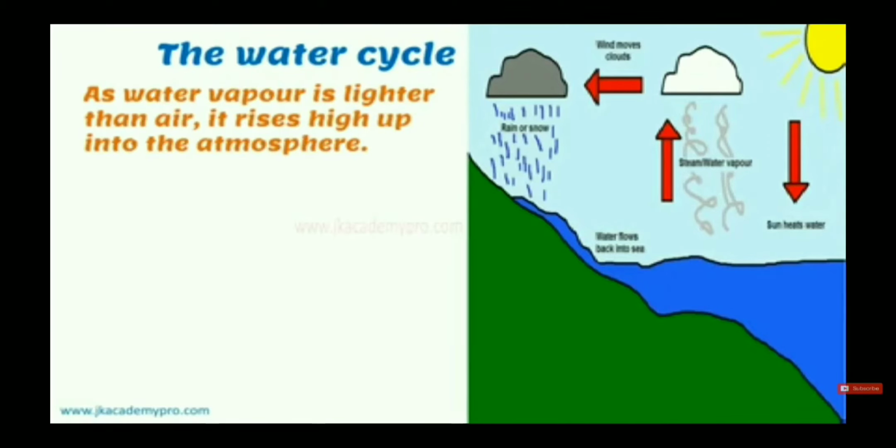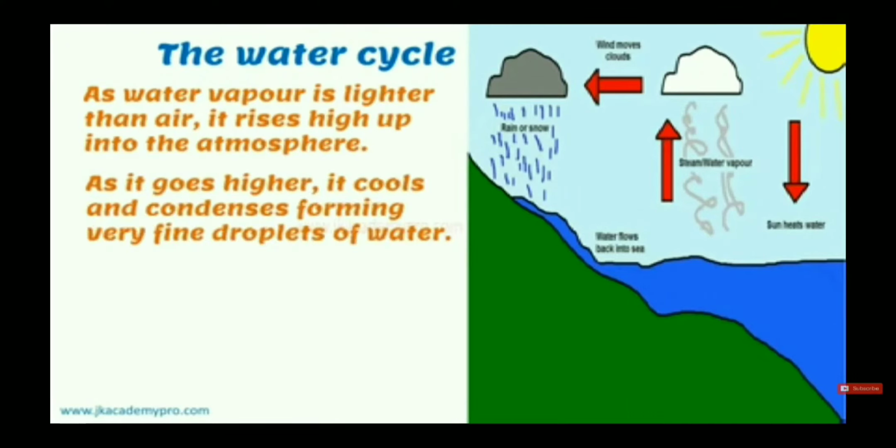As water vapor is lighter than air, it rises high up into the atmosphere. As it goes higher, it cools and condenses, forming very fine droplets of water.